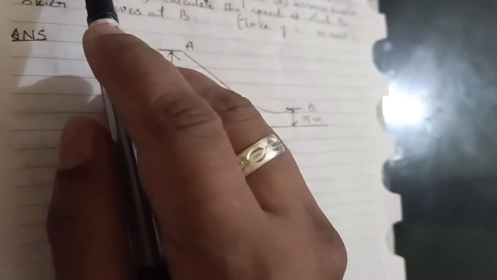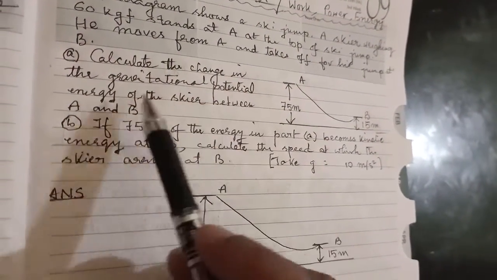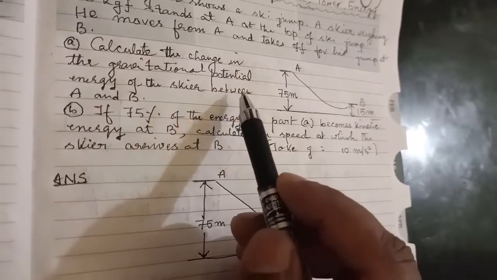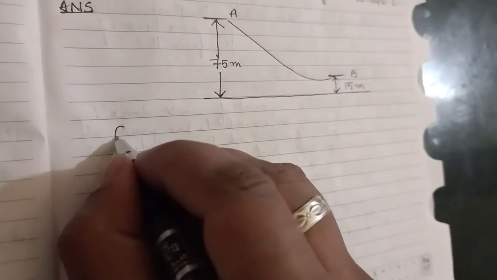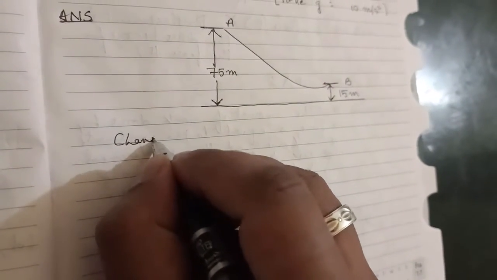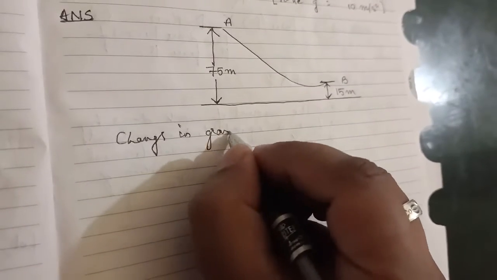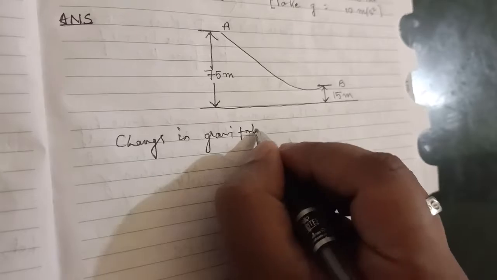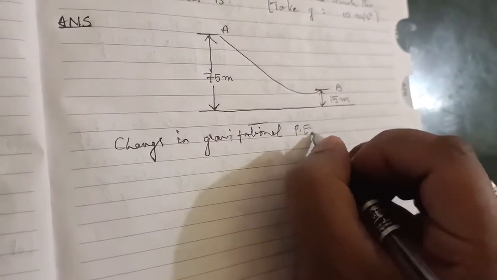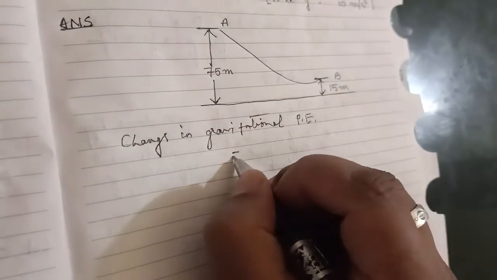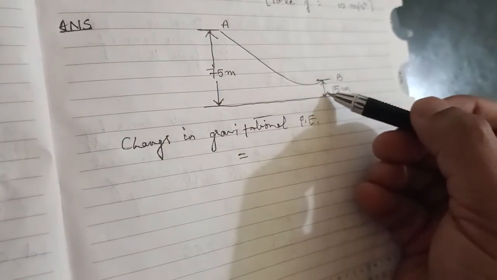If you remember, the first part of the question asked, calculate the change in the gravitational potential energy of the skier between A and B. So what you need to find out is the change in gravitational potential energy. Now this will be the gravitational potential energy at this point minus the gravitational potential energy at this point.